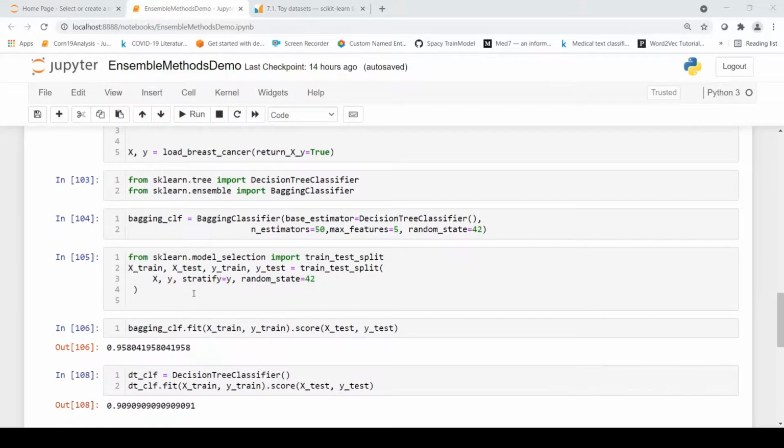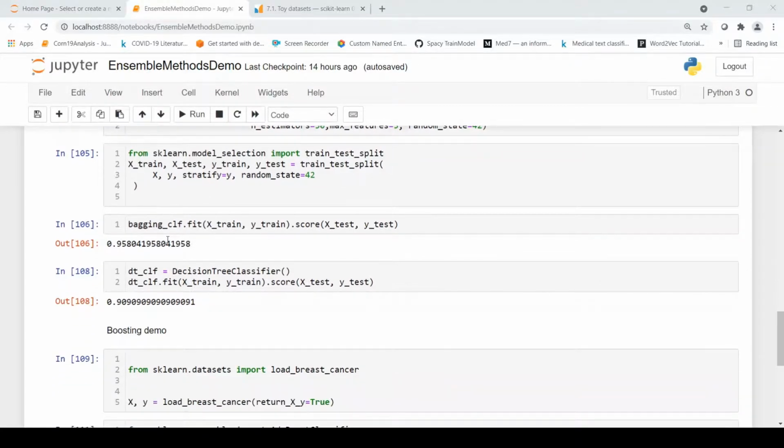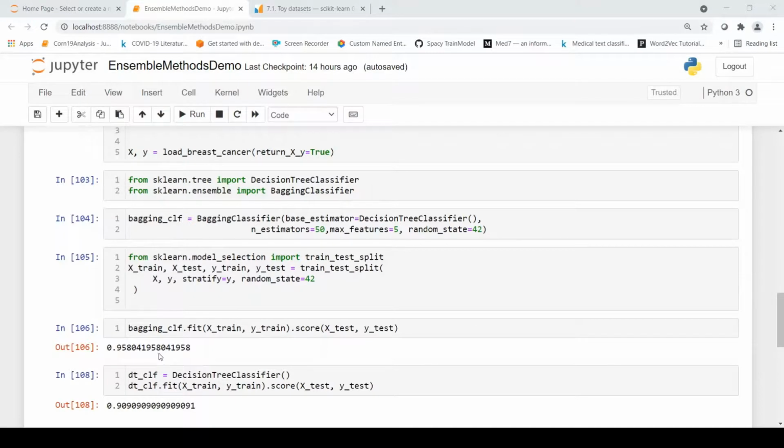I split our data into test and train using the standard train_test_split from sklearn, and I also use stratified sampling when doing this split, to maintain the same distribution of the classes in the data. Then all I do is fit on the training data and score on the test data for our bagging classifier. When you do this, you get an accuracy of 0.95 on this data. Now, was bagging really useful?